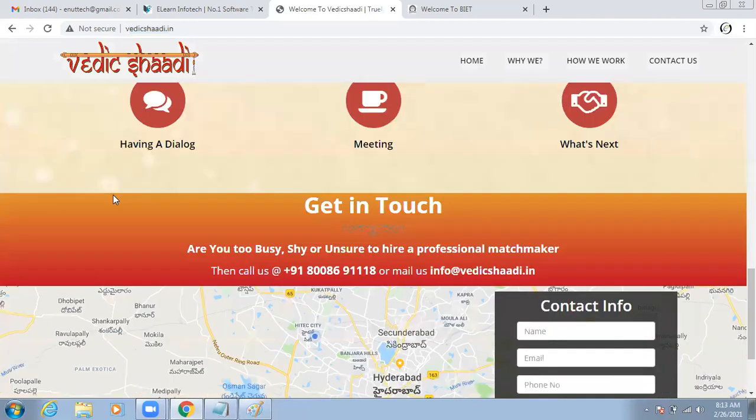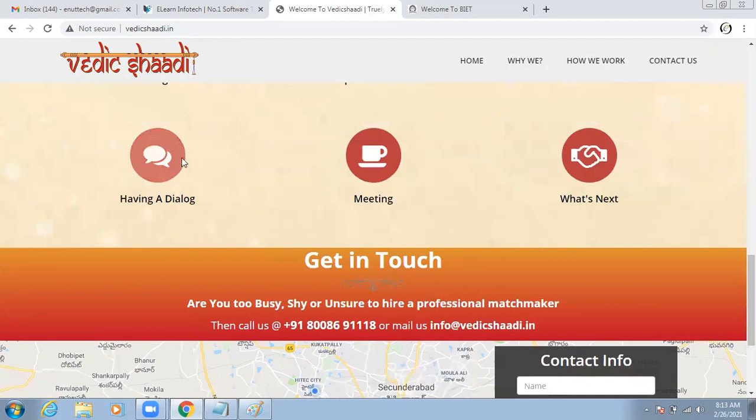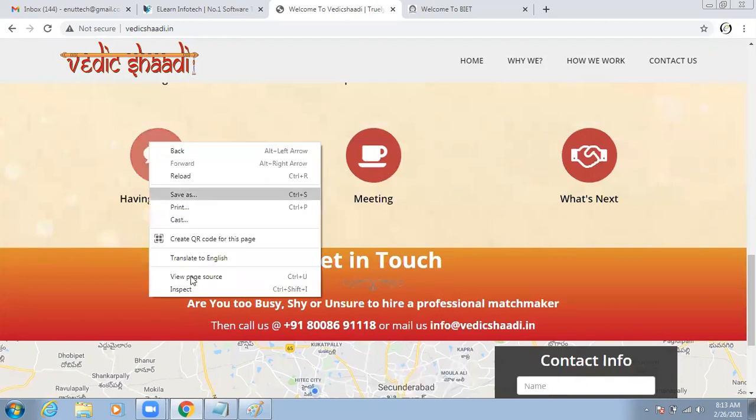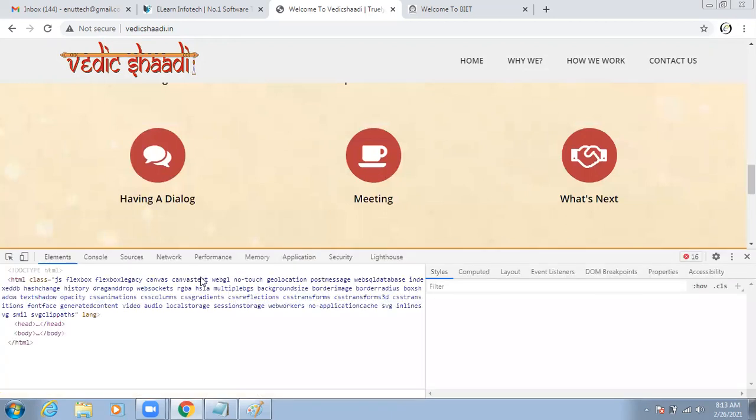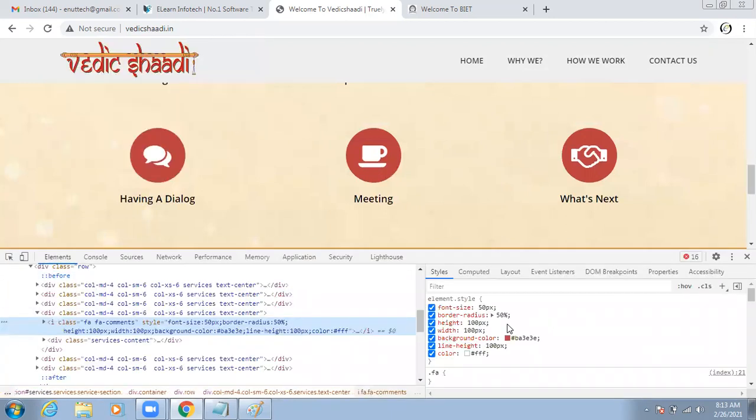So see, whenever we are scrolling down, you can observe we have the mixing of more than one color. So how are we going to do this type of scenario with the help of CSS? Whatever the decoration is, that is called CSS only. For example, here we have a round shape. I want to change that round shape into a square shape or any other format. I have to change it, so compulsorily we have to use CSS only.